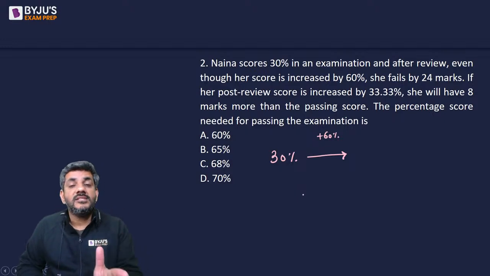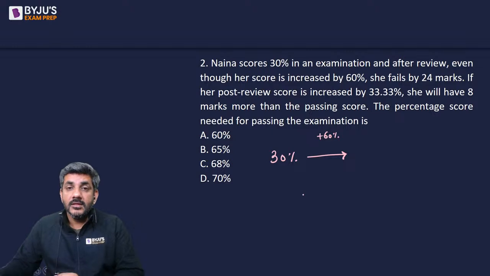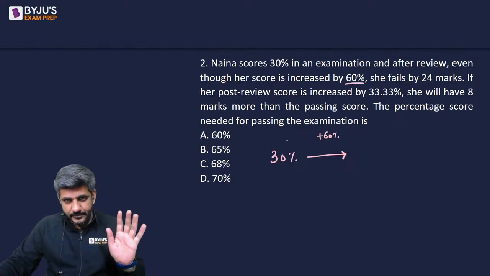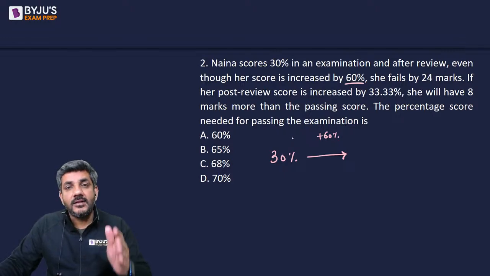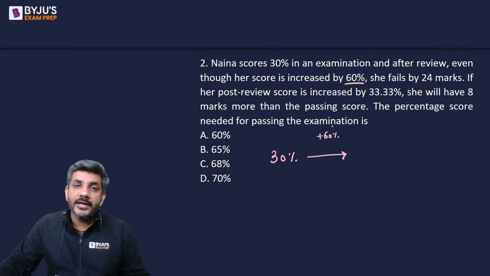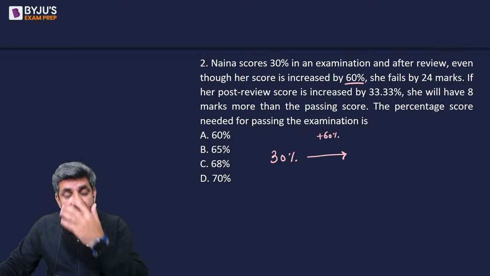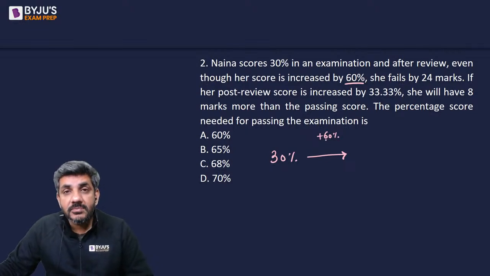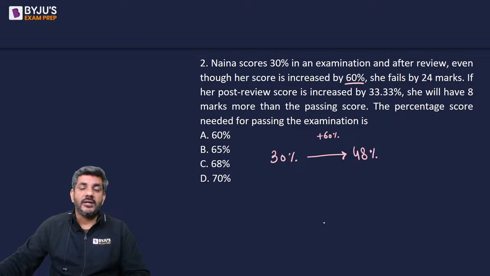If it were 30 plus 60, 90, the score would have increased by 60 percentage points. But her score has increased by 60%, which means 30% is increased by 60%. So you can say her score is 48% currently.